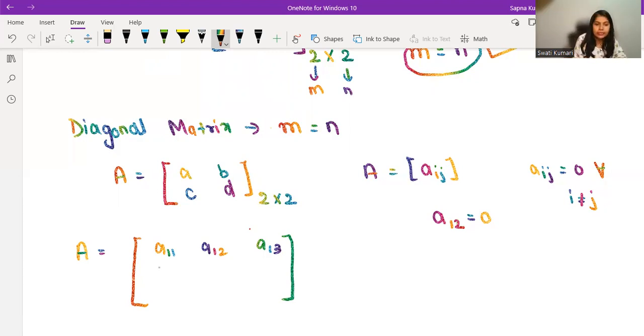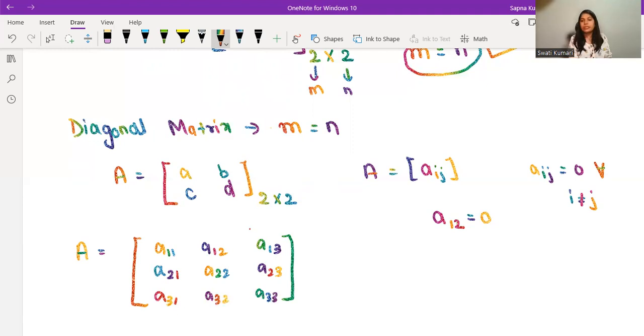Now the second one, of course, we are talking about the second row, first entry. So A21, A22, A23. Why is this 2? Because we are in the second row. That is why. Now I'm going to the third row. So A3. Why 1? Because I'm in the third row and the first column. That is why it is A31. This is A32 and this is A33.